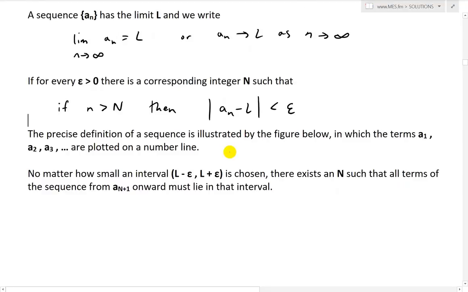So the precise definition of a sequence is illustrated by the figure below, in which the terms a1, a2, a3 are plotted on a number line. No matter how small an interval L minus epsilon to L plus epsilon is chosen, there exists an N such that all terms of the sequence from a_{N+1} onward must lie in that interval.